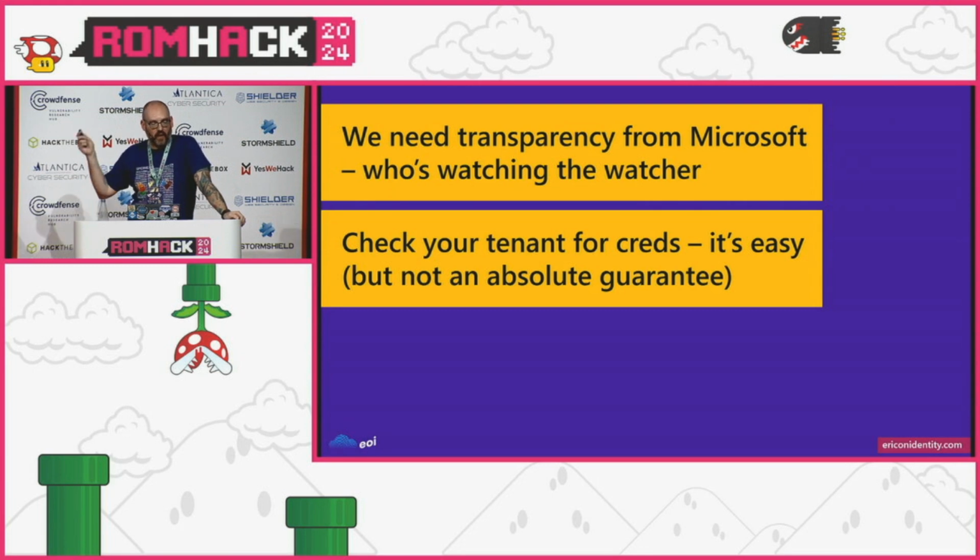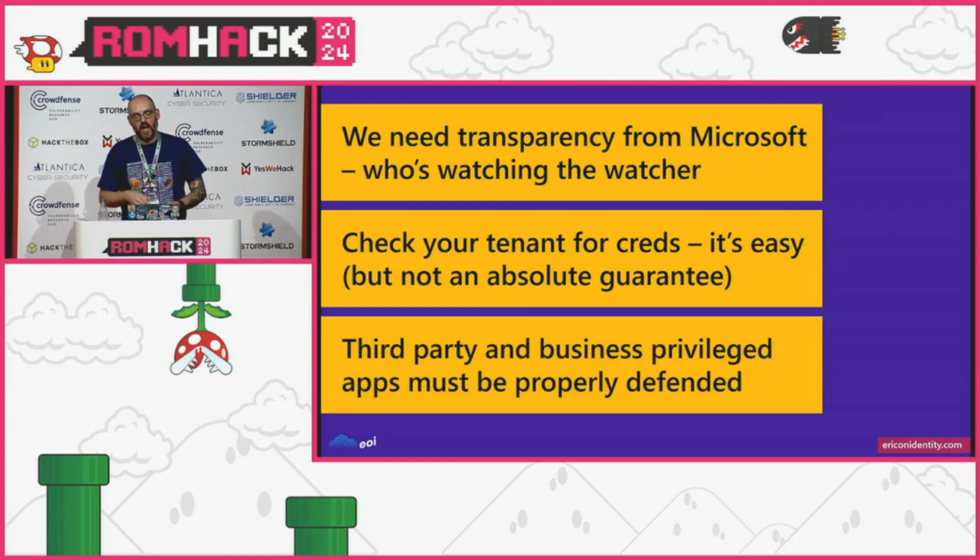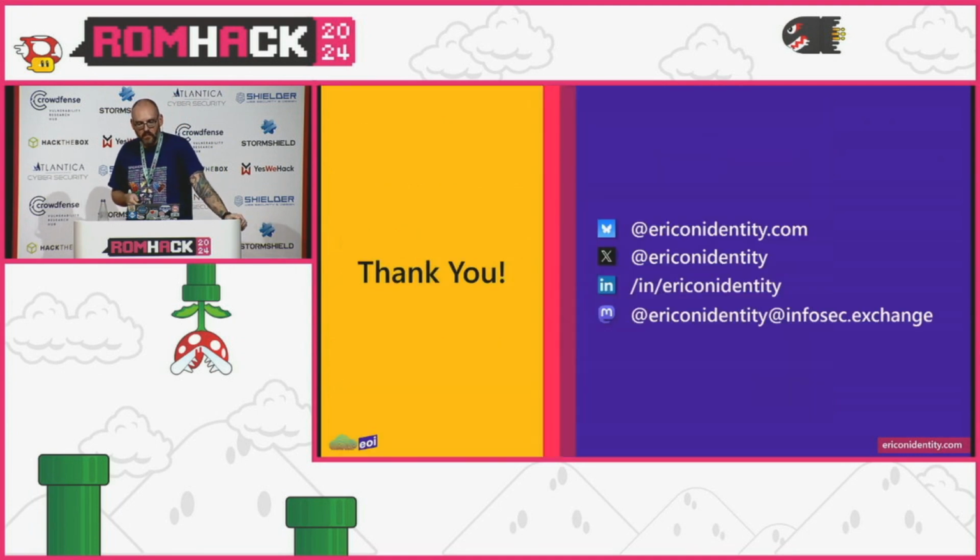And we can also, like we were looking at earlier, check your tenant for credentials. It's easy, but it's not an absolute guarantee that we're going to find anything. Again, the takeaway here around third-party and business privileged applications, business being those line of business apps, is that they really need to be defended and protected, because this is something attackers are turning to. I didn't get a chance to read it, but I think yesterday Microsoft published some new news about how they're seeing more hybrid attacks with attackers going after cloud. Service principals and apps are absolutely where the attackers are going to be. And that is it. So thank you.